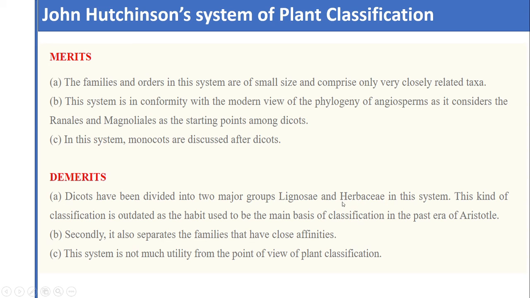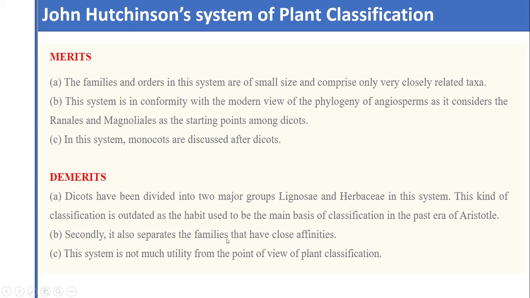So Lignosae and Herbaceae are two groups made by Hutchinson in the dicots, and in that view we considered only few characters for the classification of the plant, and this is a demerit.